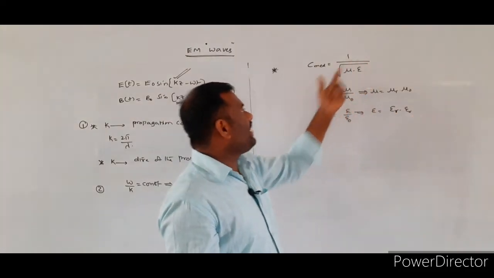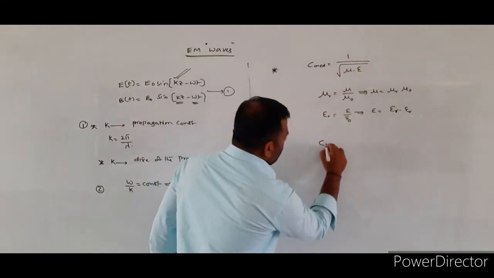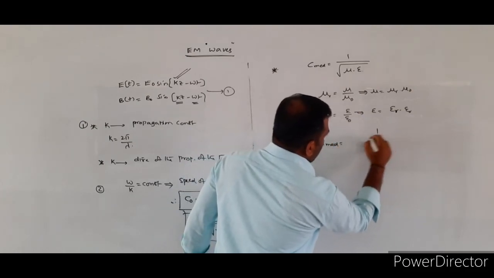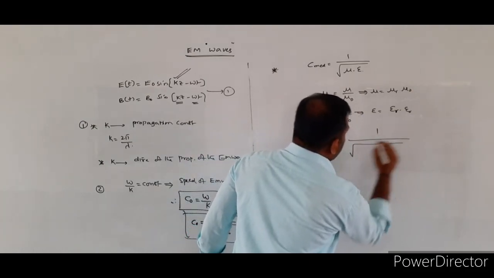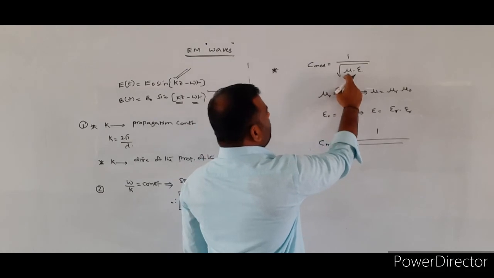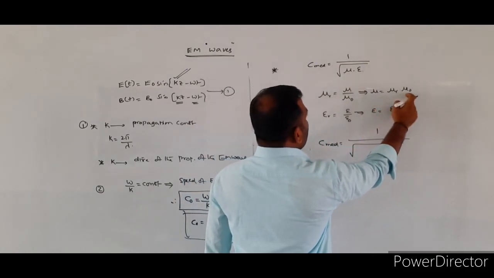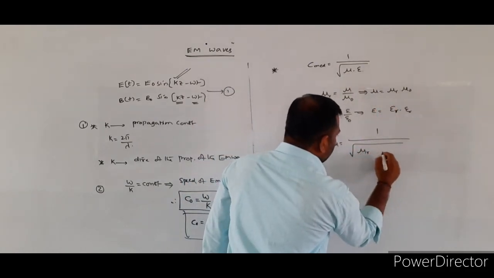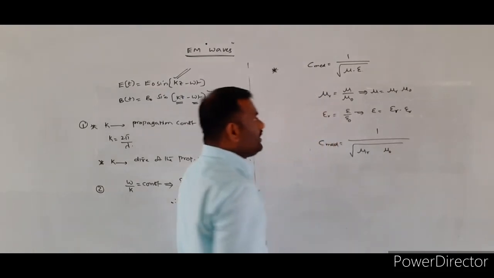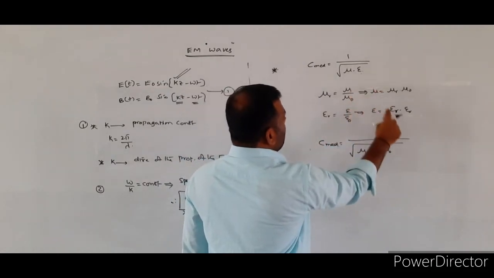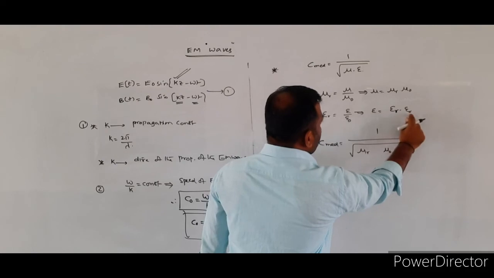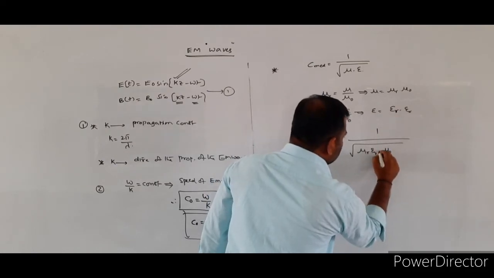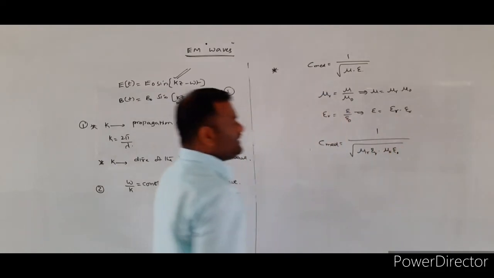If you substitute these values in the above equation, you will get C medium is equal to 1 by under root of, in the place of mu, we write mu r into mu naught. Next, in the place of epsilon, we write epsilon r into epsilon naught.